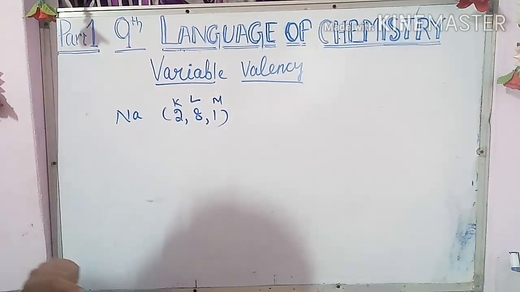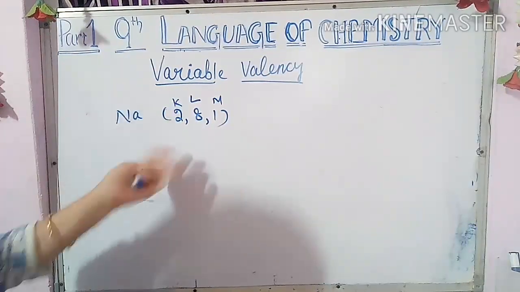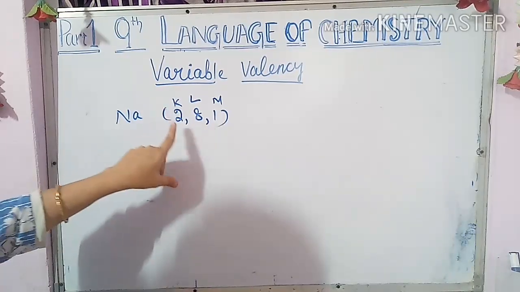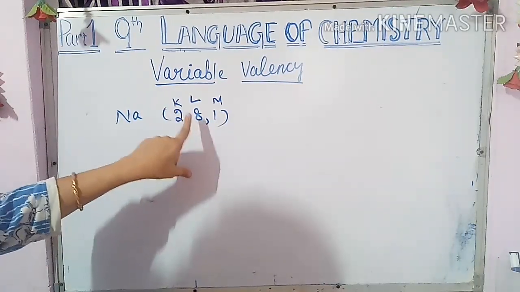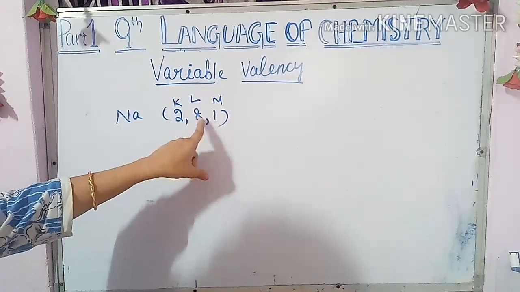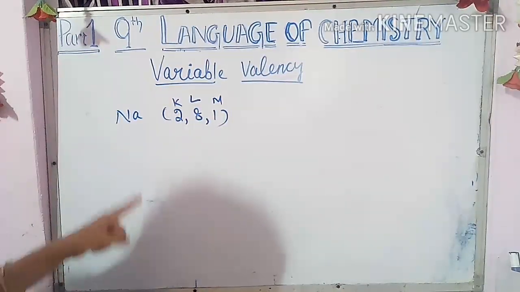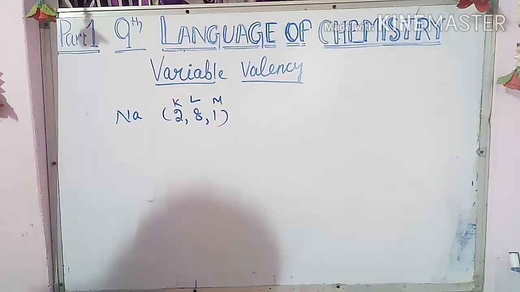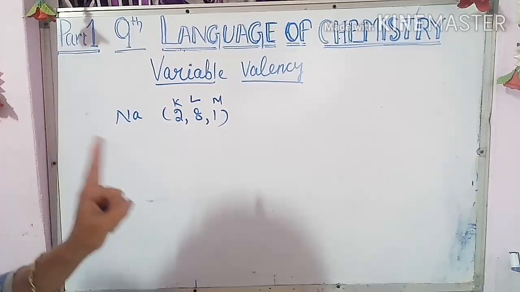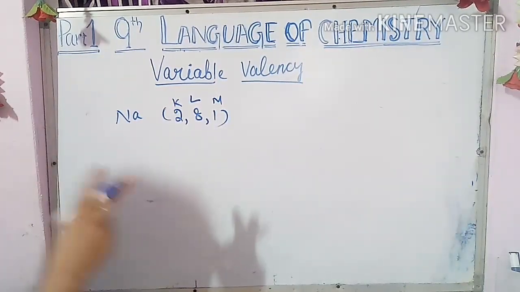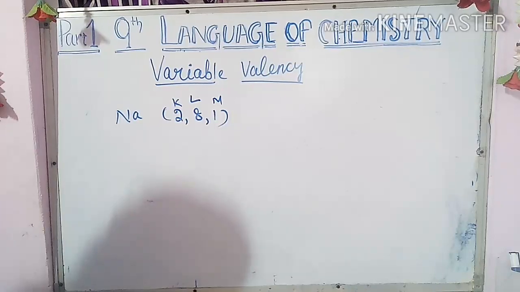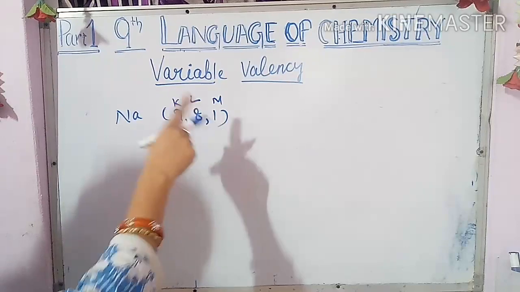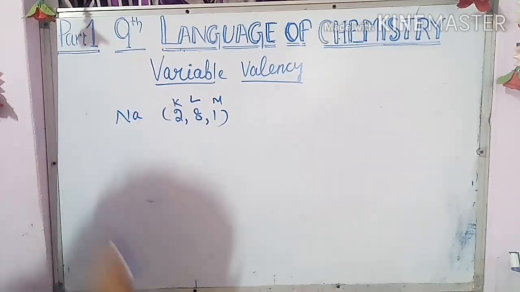What I want to say here is that some elements are there where two shells are incomplete. In some elements, after completing one shell, the electrons go to the next shell. But in some elements, without completing one shell, it goes to the next shell. And in which elements? In the higher atomic number elements. At that time, elements were divided into two parts. Those who complete the shells and then jump to the next shell are called the normal elements.